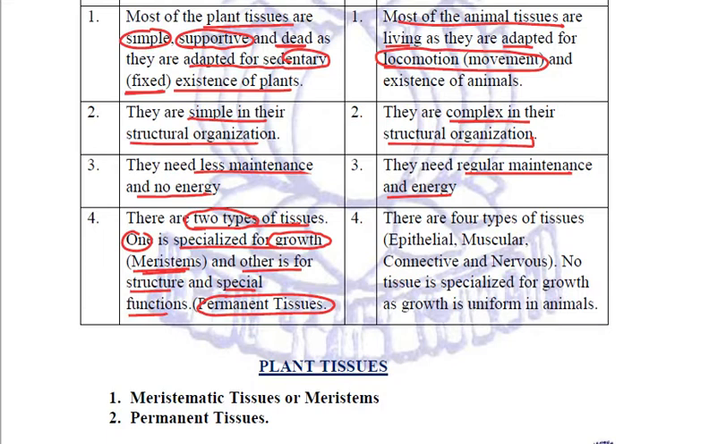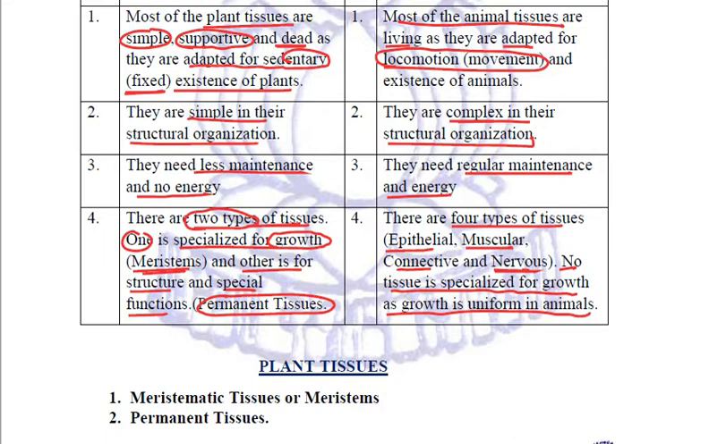Whereas when we talk about animal tissues, they are mainly of four types: epithelial, muscular, connective, and nervous. Of course, we'll be studying in much more detail about all these types. And here, no tissue is specialized for growth. Why so? Because in animals, growth is uniform. So these are a few basic differences between plant tissues and animal tissues.